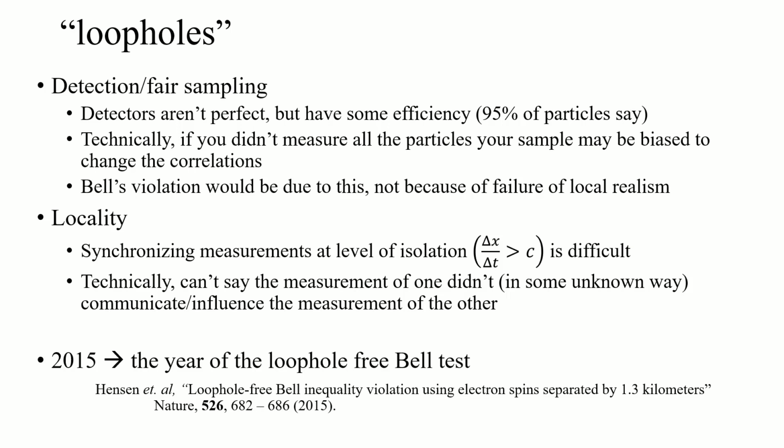And 2015 was called by some the year of the loophole-free Bell test. I think there were three different groups that measured it, but the one shown here used electron spins in diamond defects to do it. They closed both the locality and the detection loopholes in single measurements, right? So in my view, there's no reasonable way of arguing against the fact that nature really isn't local. Local realism can't explain these quantum phenomena.